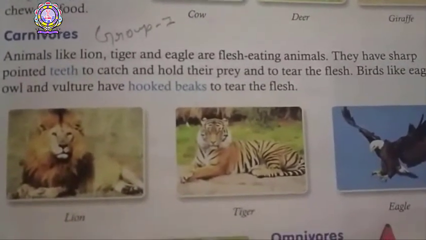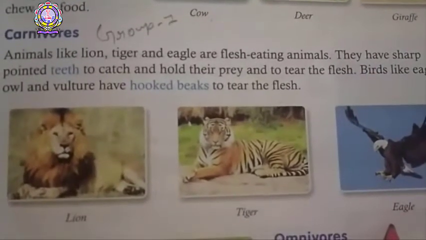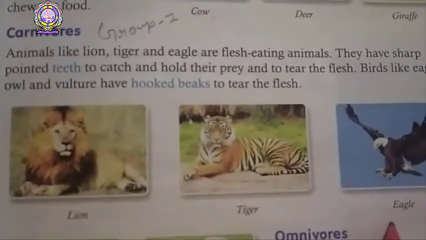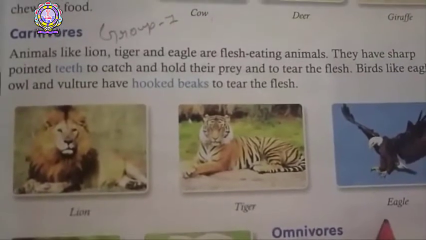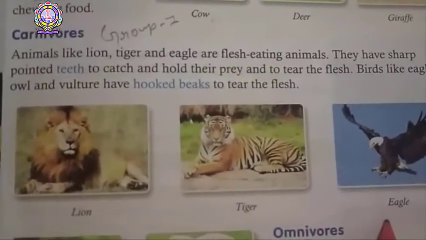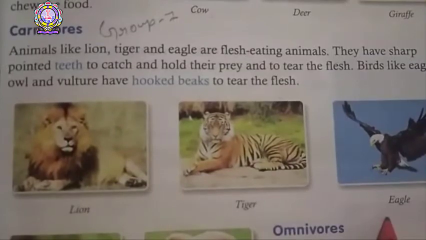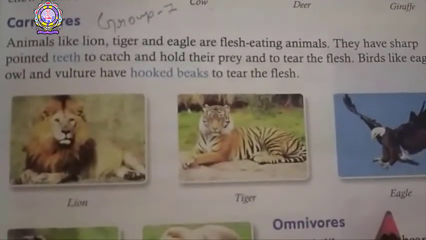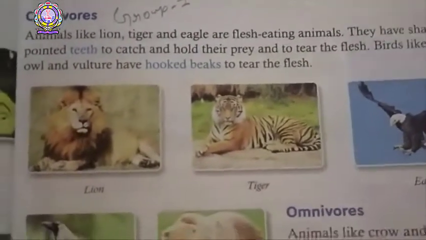They have a hooked beak because a hooked beak is very sharp and very strong. That is why they can easily tear the flesh of the animal.